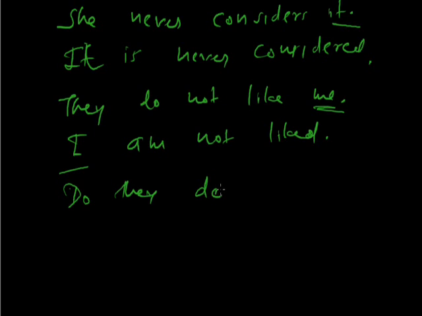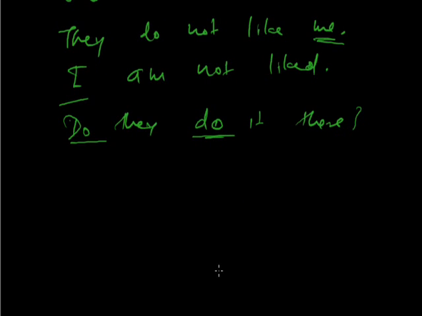Do they do it there? You all know that this do is the helping verb to form a question, and this do is the main verb, do, perform. Do they do it there? Now because the helping verb is here, so is, am, are has to be here. Clear? And one of them has to be used according to the object. What is the object? It. And if you bring it here in the place of subject, it has to be is it. Can't be are it, can't be am it. It has to be is it. Is it, and then the third form, as simple as that. Is it done there?